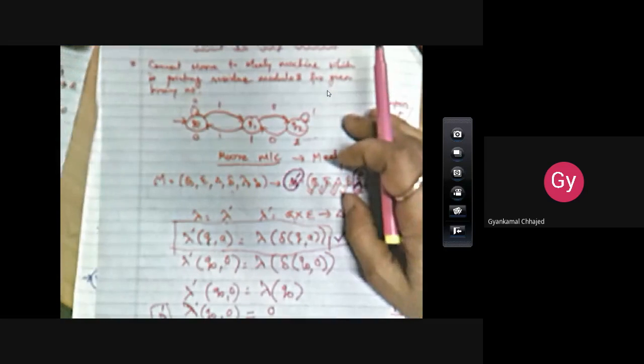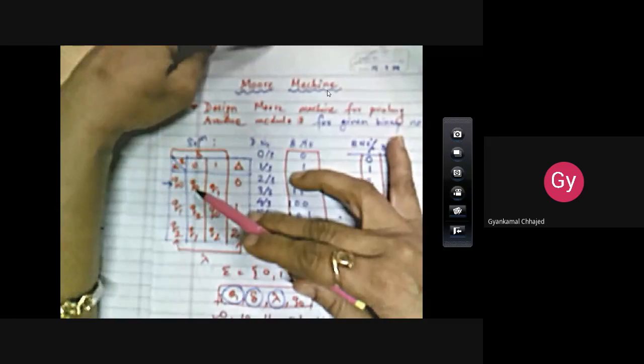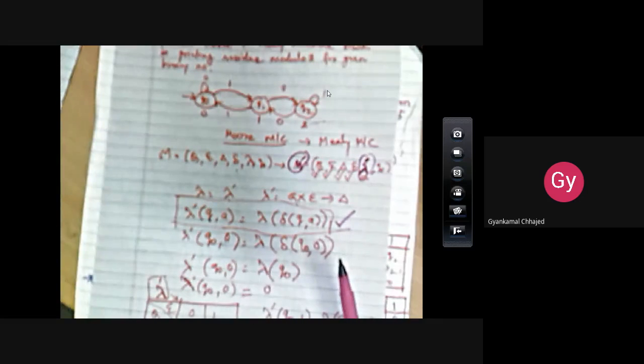For example, this is the table for a Moore machine. Here also you can observe Q0 on 0 moves to Q0. So the same thing is written here: lambda of delta of Q0 comma 0 is going to give you Q0, and lambda of Q0. Now what is the lambda of Q0?